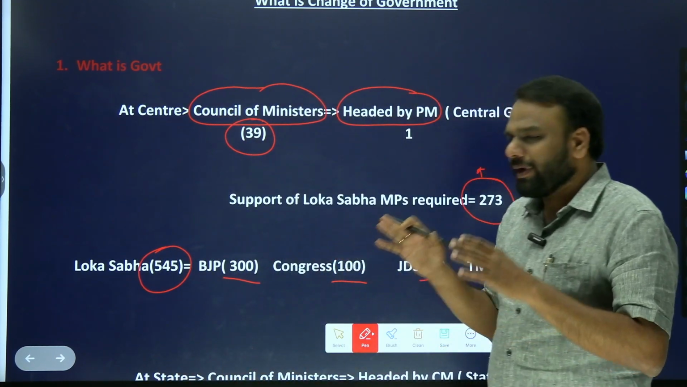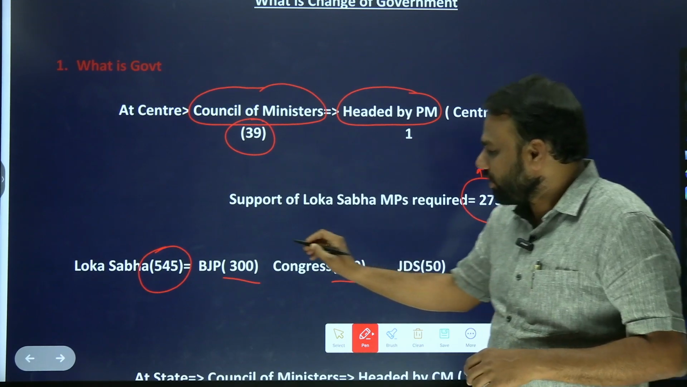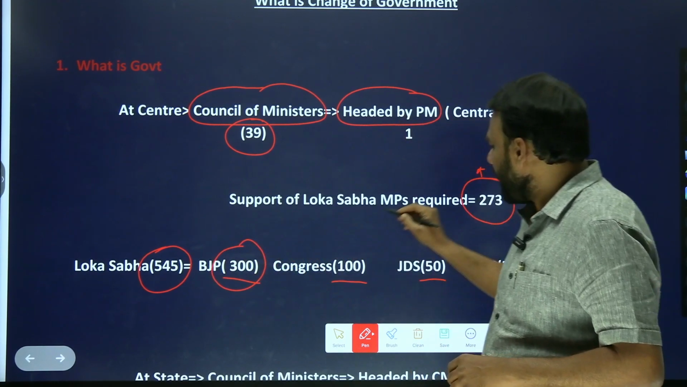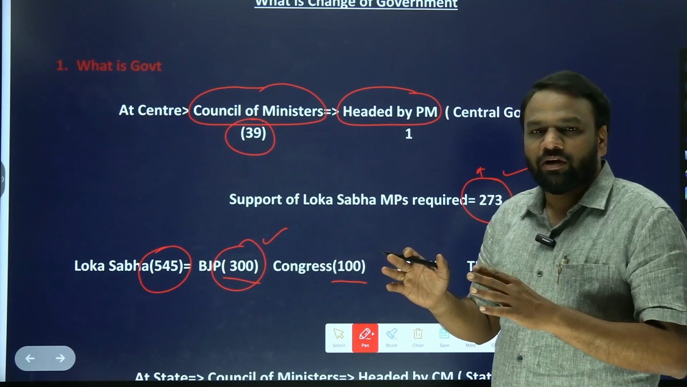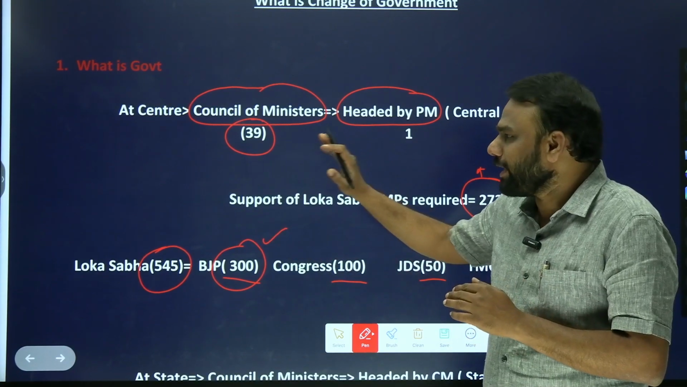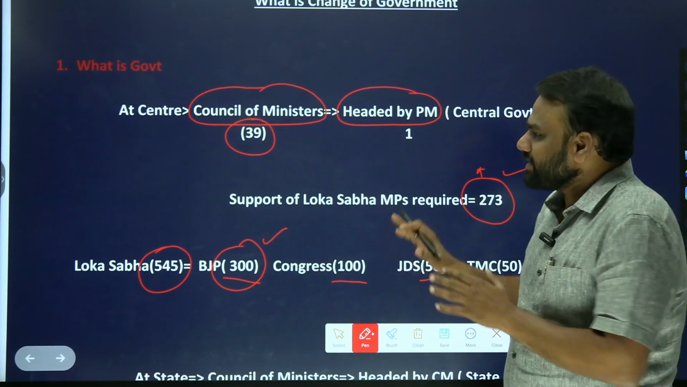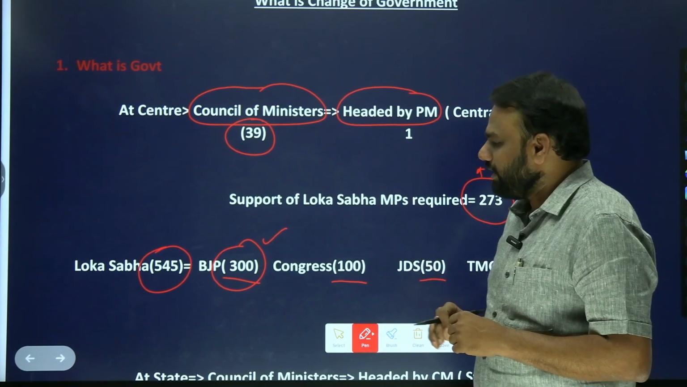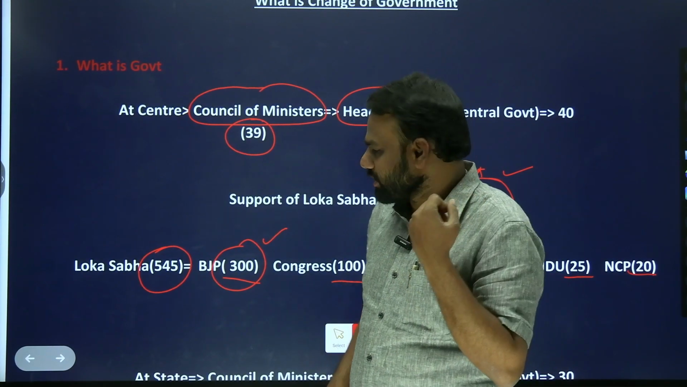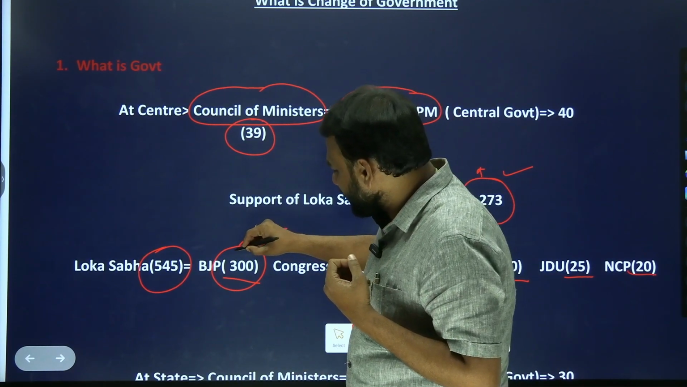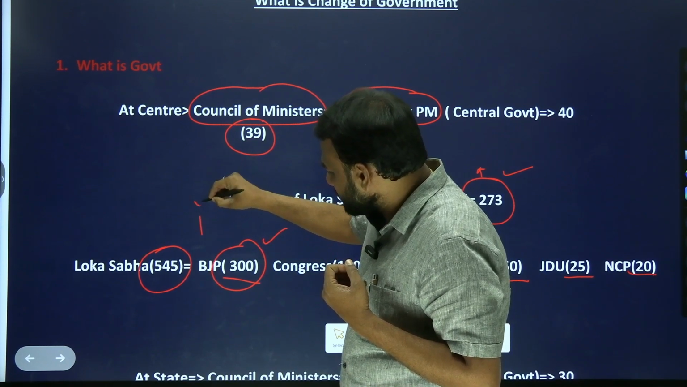But in here, we have a clear majority for BJP. It has got 300. Required is 273. It has 300. So definitely, BJP party can form a government at the center. So when I say formation of government at the center, among these 300 members, 40 members will be chosen to become ministers.